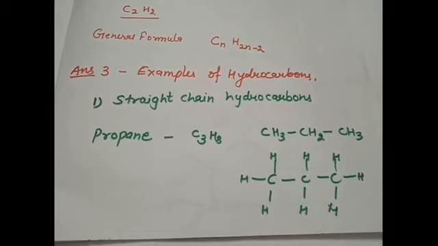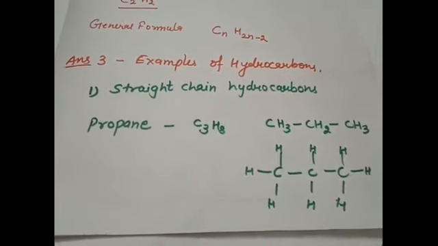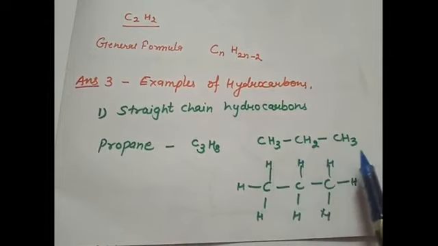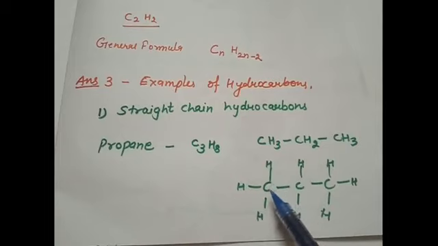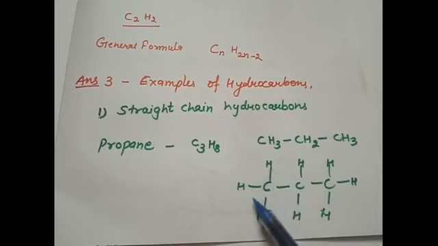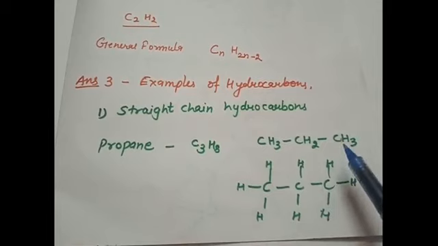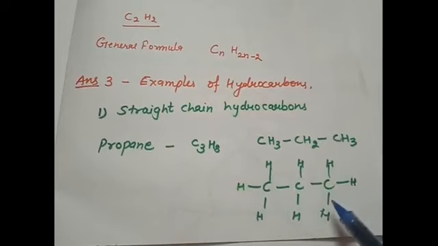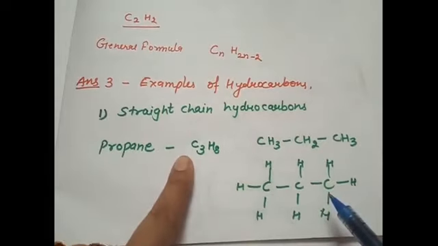So propane, prop means 3, ane means single bond. So 3 carbon atoms, when they are arranged or combined together with single bonds, then it is called a propane molecule. So here propane, that is CH3, CH2, CH3. It can also be represented as 3 carbon atoms bonded together by single bonds, and the remaining valencies are fulfilled by the hydrogen atoms. So this can also be written as this. This molecule is CH3, CH2, CH3. So the formula for this is C3H8.